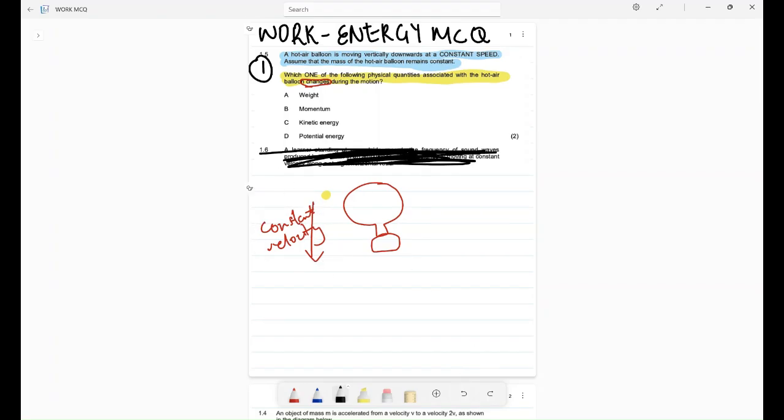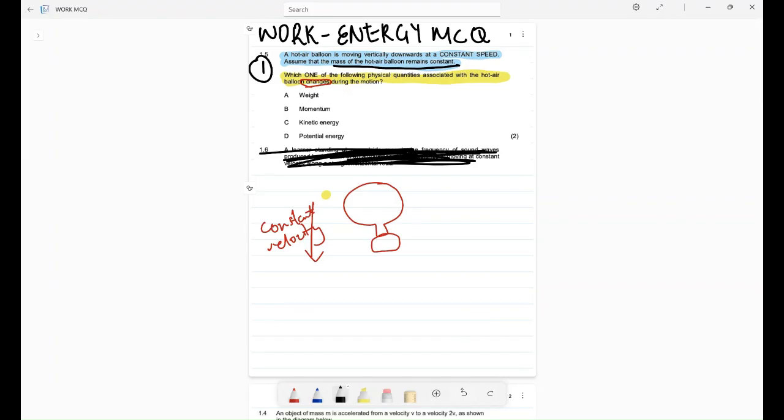Another thing is that the mass of the hot air balloon remains constant. Assume that the mass does not decrease or increase. Which one of the physical quantities changes during the motion? Option A, weight. Weight is mg.